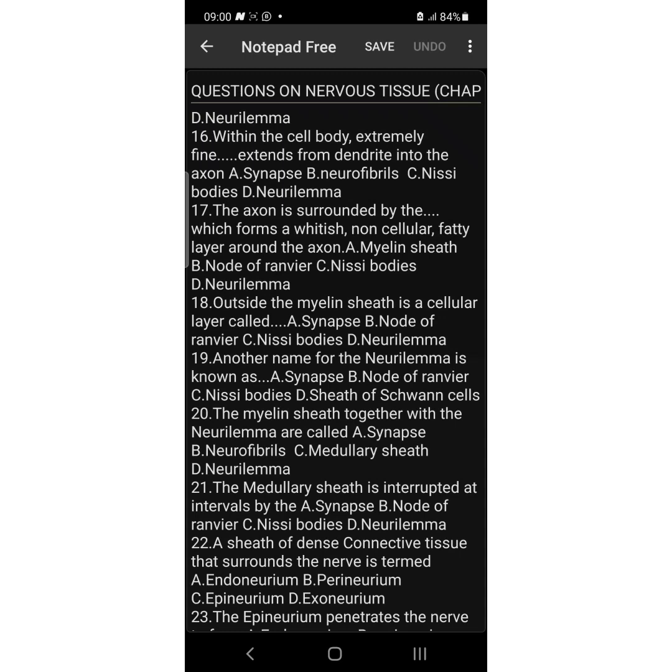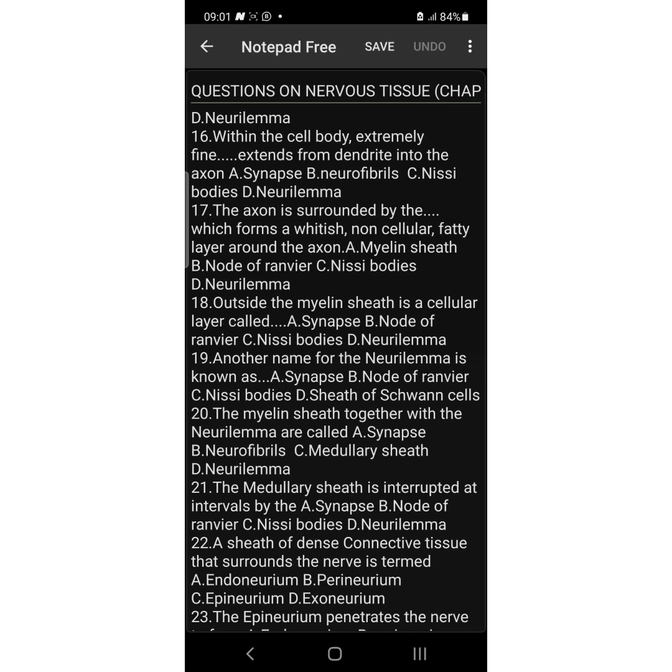Is it the node of Ranvier? Is it the Nissl bodies or the neurolemma? Myelin sheath. The axon is surrounded by the myelin sheath, which is a whitish non-cellular and fatty layer around the axon. So the answer is myelin sheath, A.